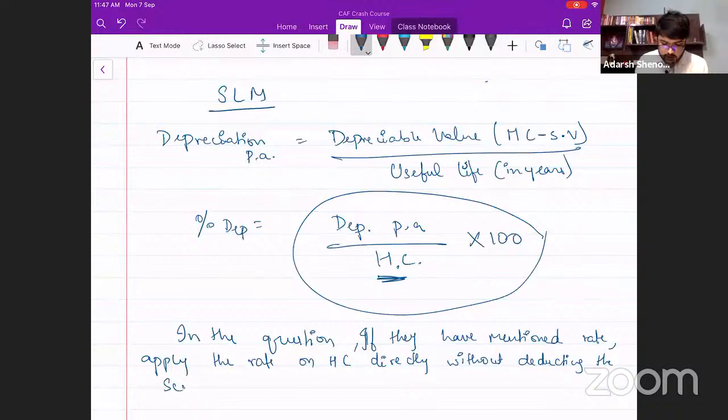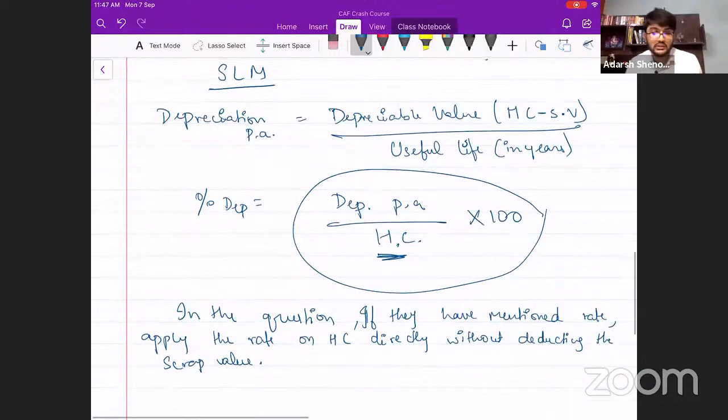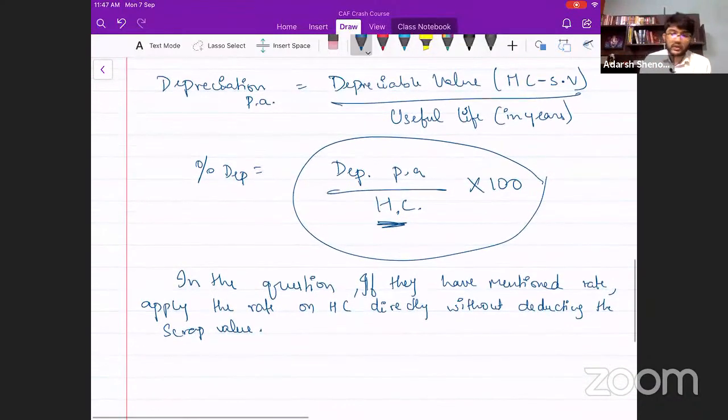Do not do this mistake of minusing the scrap value when they have given the rate. When the rate of depreciation is directly mentioned in the question, do not minus the scrap value from the historical cost. Directly calculate the amount of depreciation on the historical cost itself. I hope everyone is comfortable with this. So I will move on to the problems.